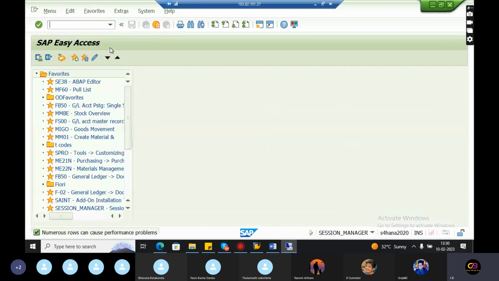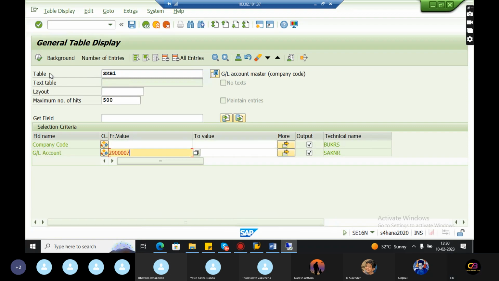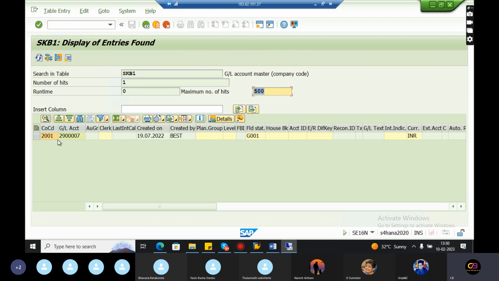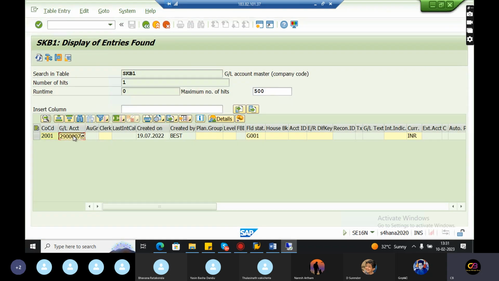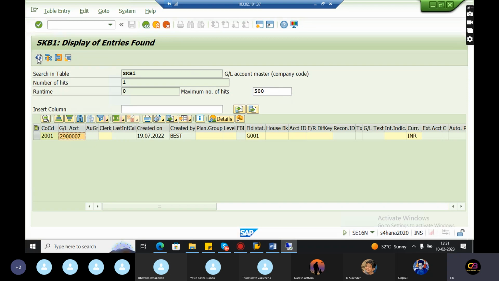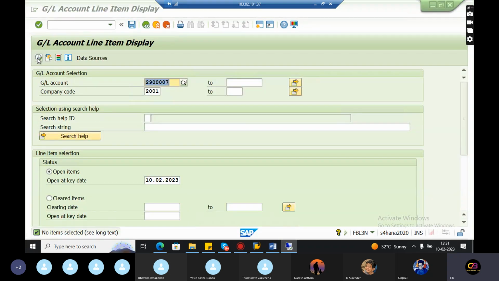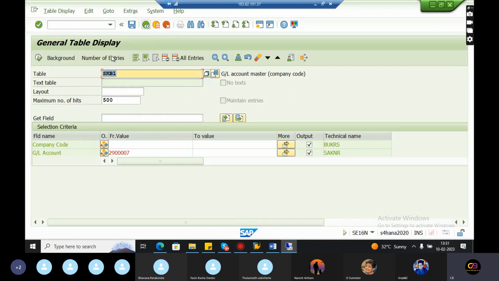SE16 here, SKB1. This is company code 2001. Like that, you need to see in real time. This has no open items. No items. One minute, I will take all this stuff.